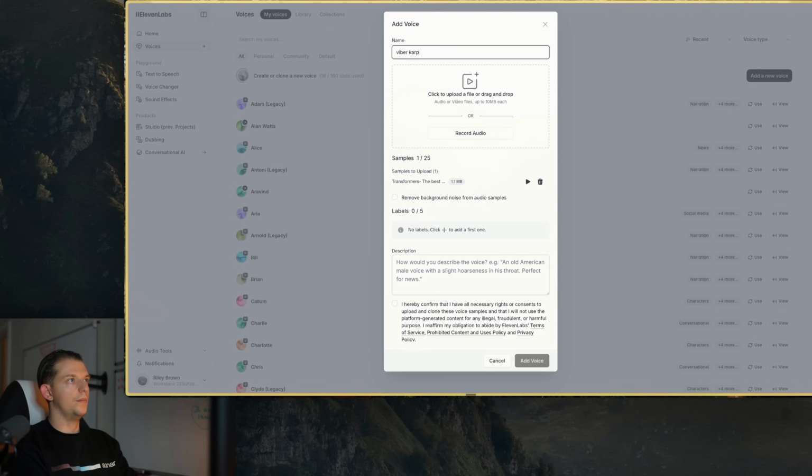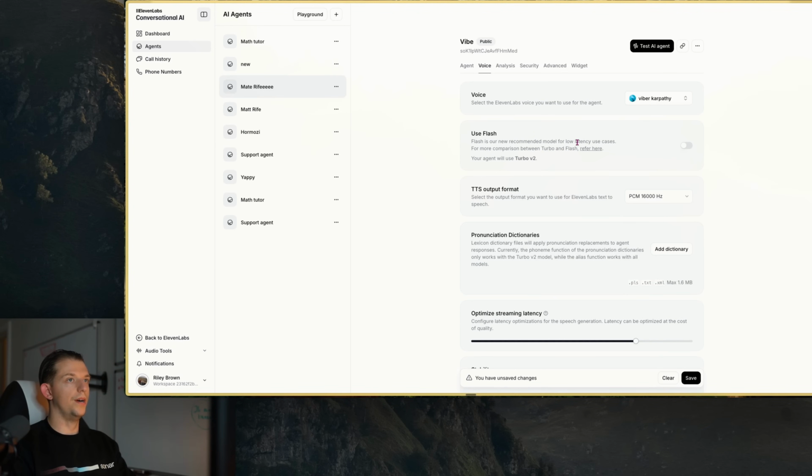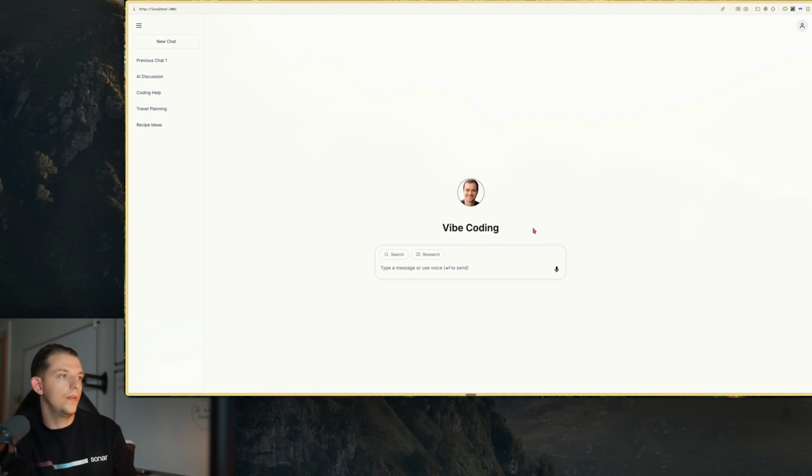Vibe Karpathy. I hereby confirm that I have all necessary rights, even though I don't. The voice is going to be Vibe Karpathy. We will save that. Okay, I need that voice ID. Okay, so let's try this out.